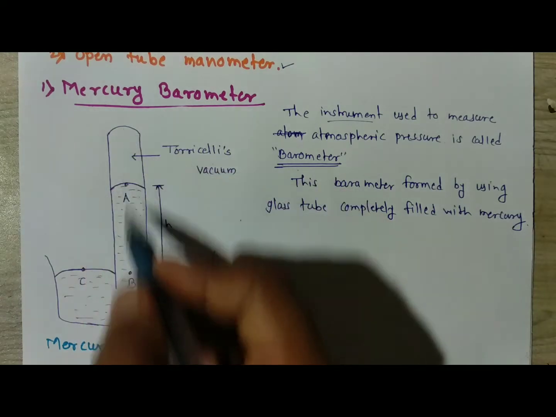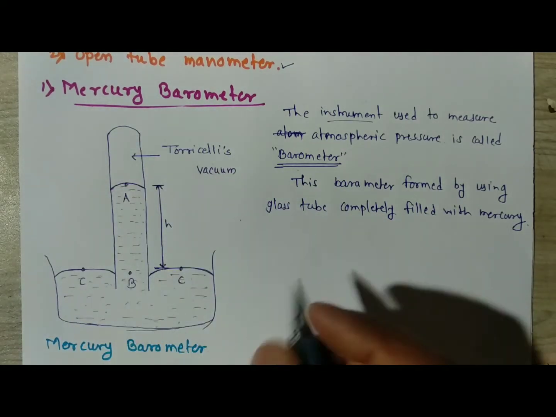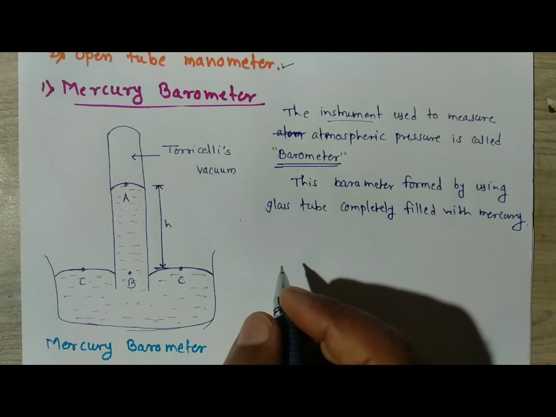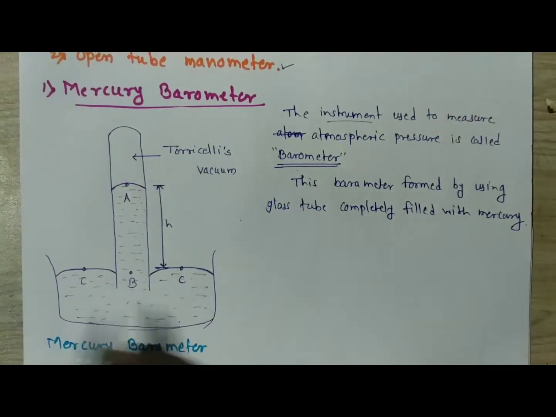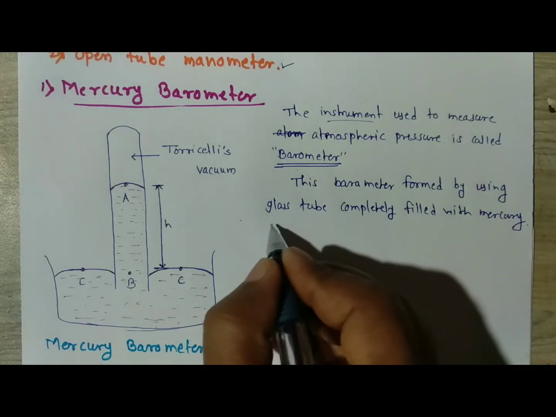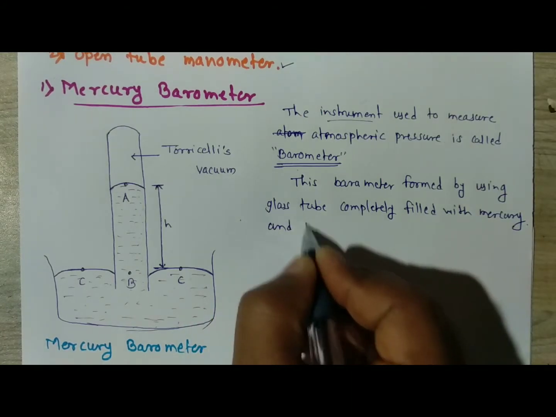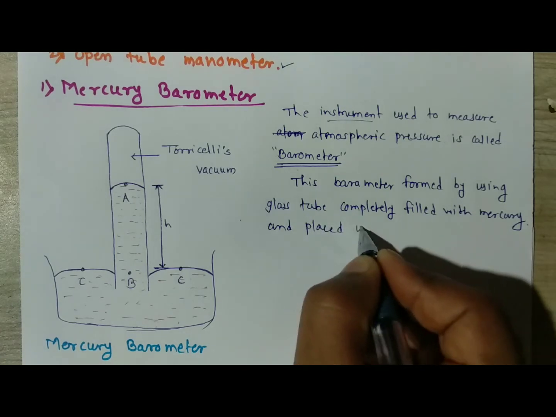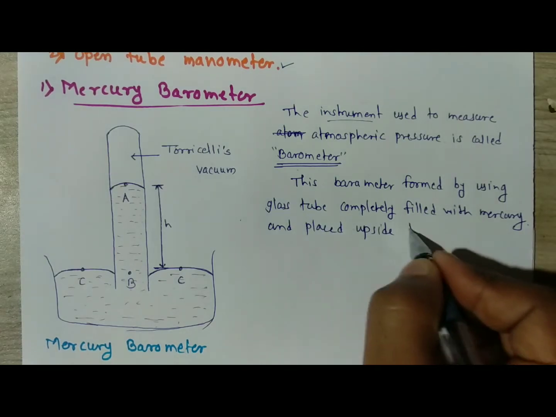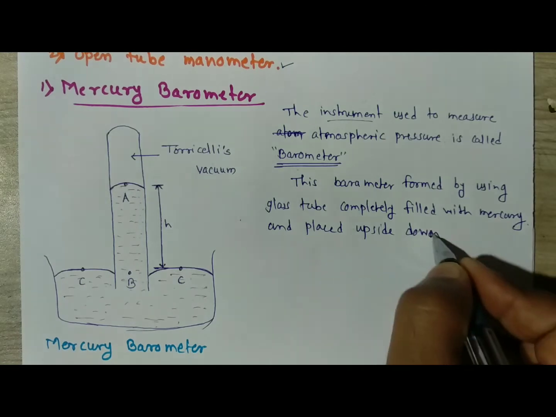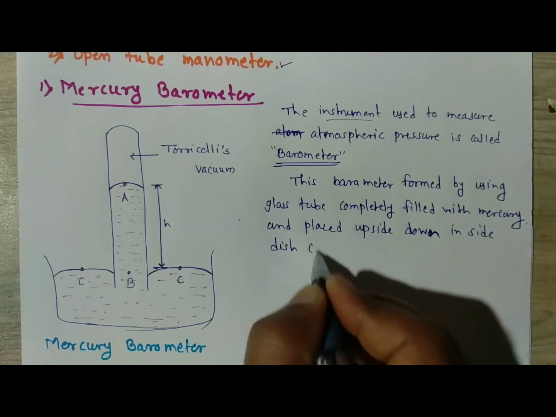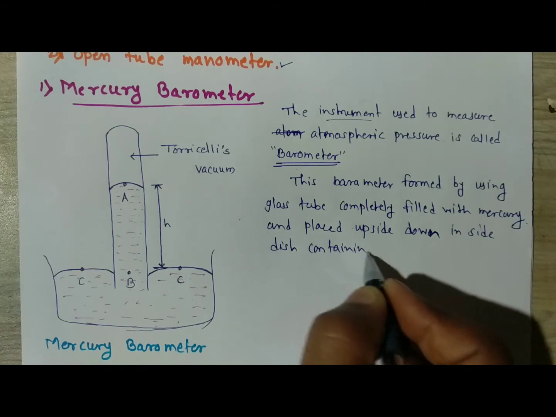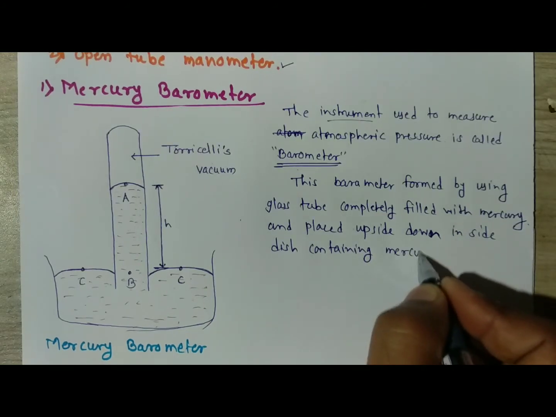This tube is completely filled with mercury, and it is placed upside down, that means inverted, inside a dish again containing mercury.